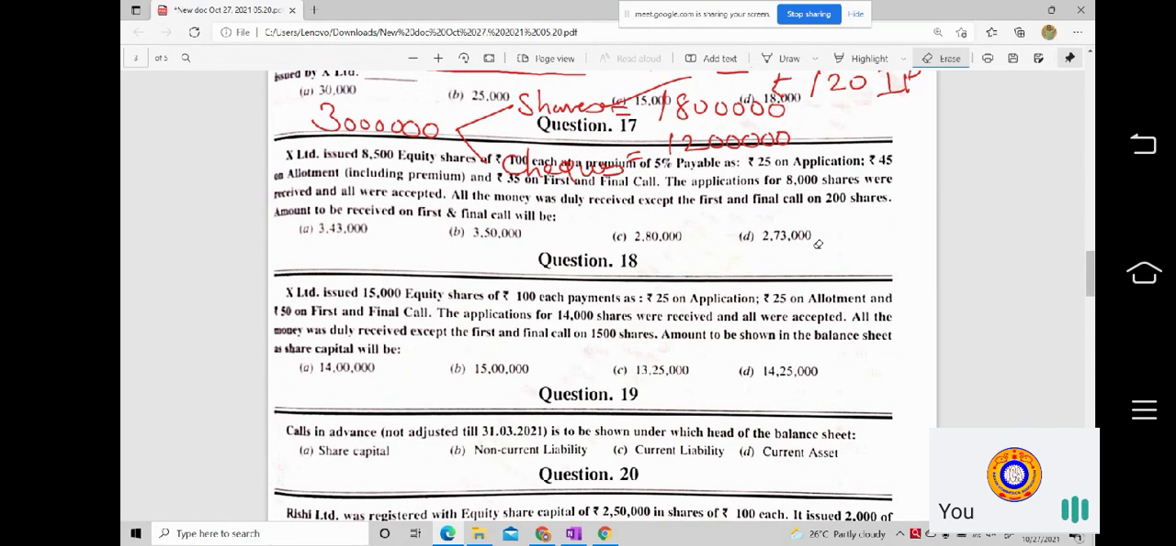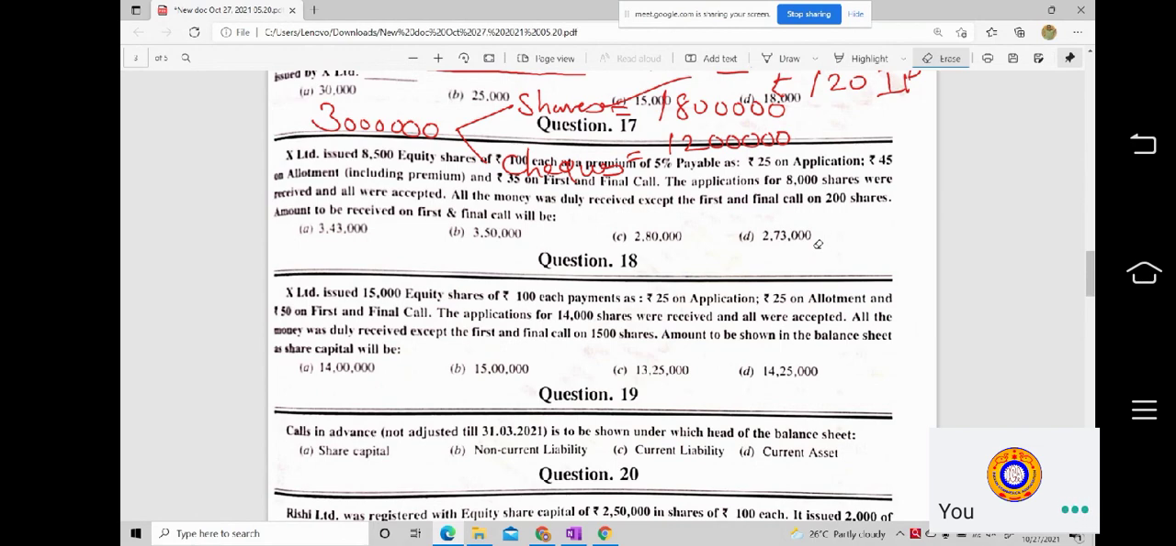Now, the applications for 8,000 shares were received. So company is issuing 8,500, but company received 8,000 shares. Just cross verify whether this 8,000 is 90 percentage of the 8,500. Yes, obviously. Okay, so it is 90%. Minimum subscription problem is not there in this question. Okay, and then what it's been said, all the money was duly received except the first and final call on 200 shares.